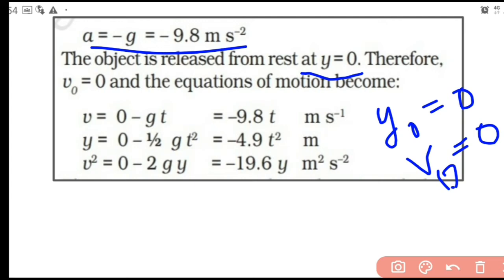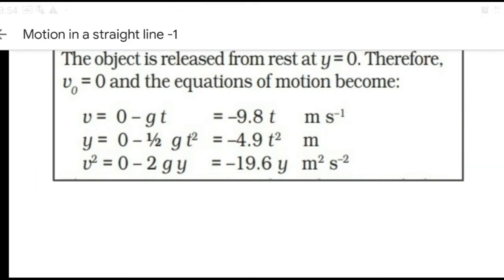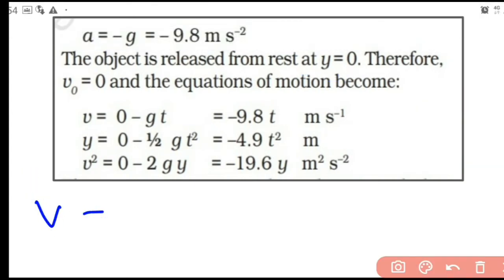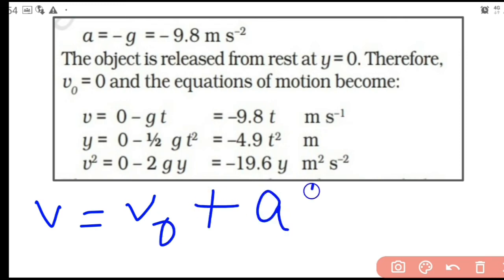So we know our first equation of motion is v is equal to v0 plus at. You can just substitute in this equation for v0 and a. So v0 is 0, a is minus g. So the equation becomes v is equal to v0 minus gt, or it is minus 9.8 t.